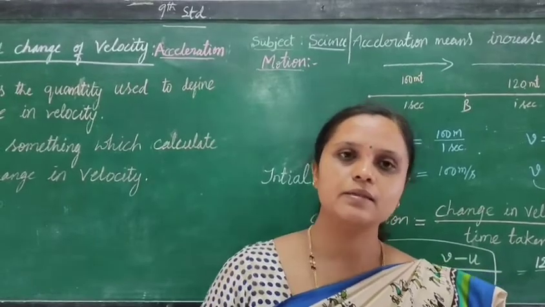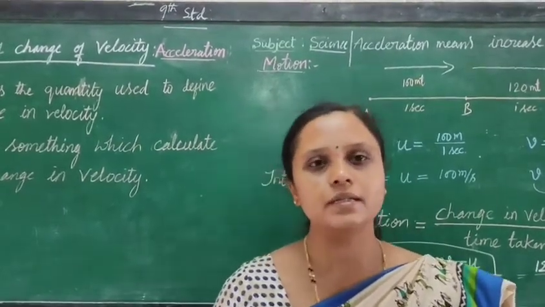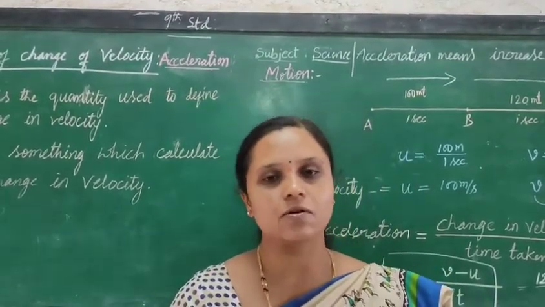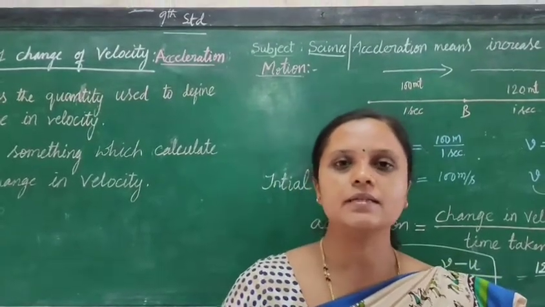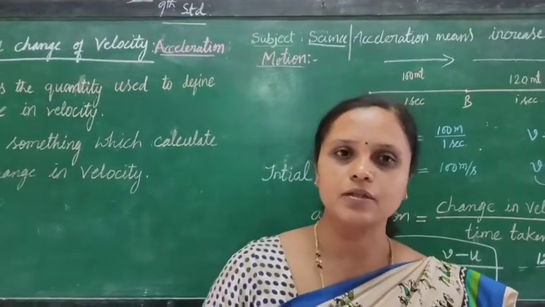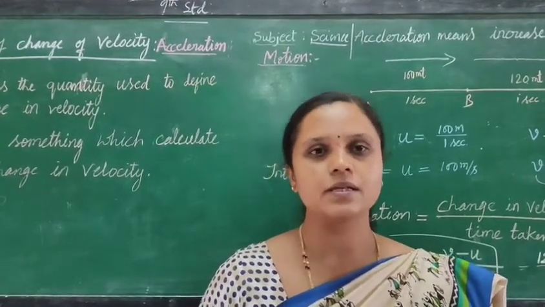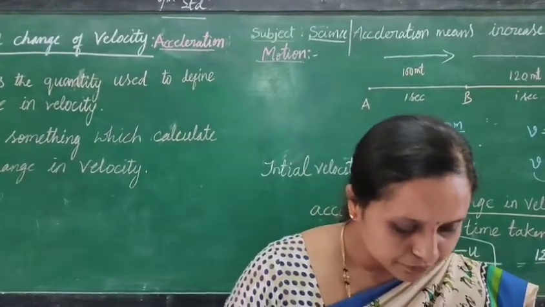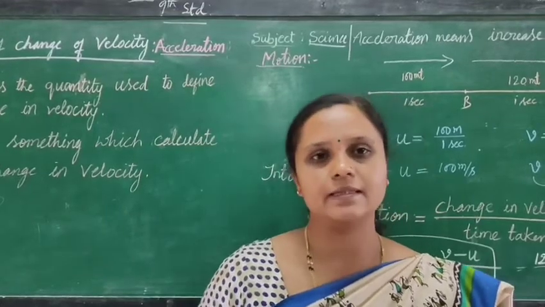In some cases, the direction of motion of the object changes, then it is called non-uniform velocity. In some other cases, the speed and direction both change, then it is called non-uniform or variable velocity. Students, now we will go to a very special case.